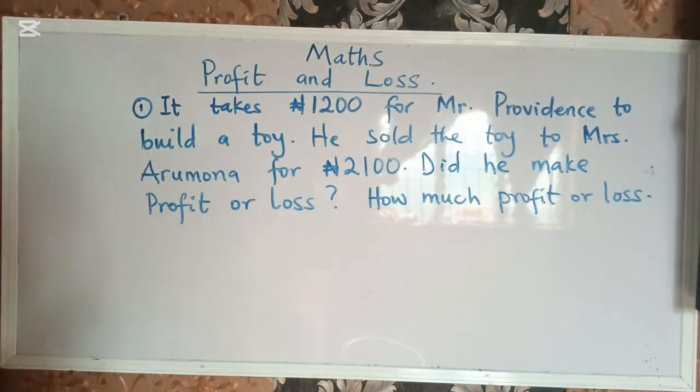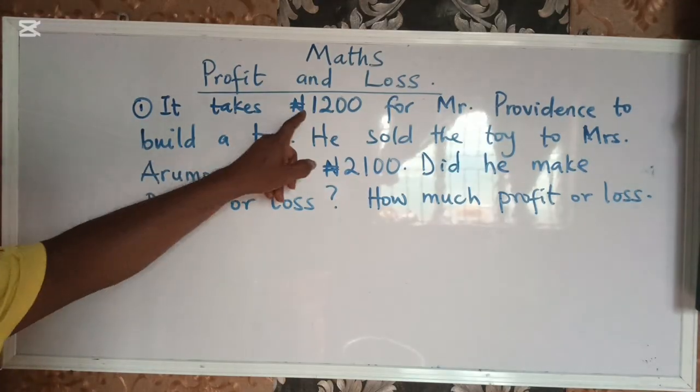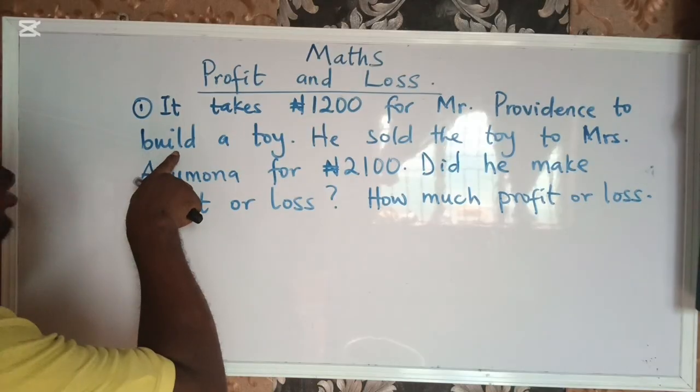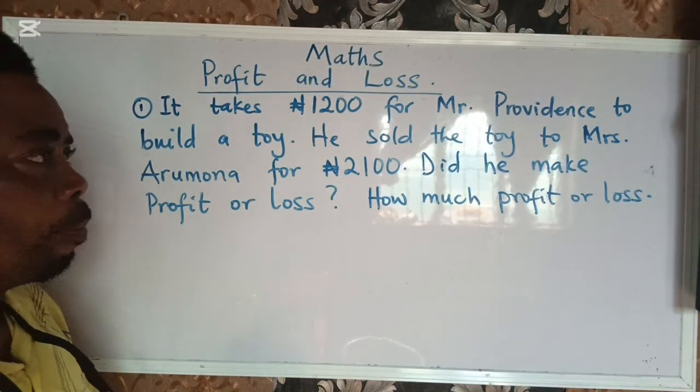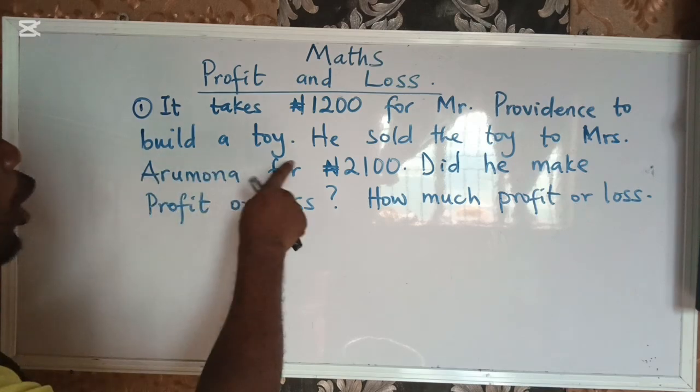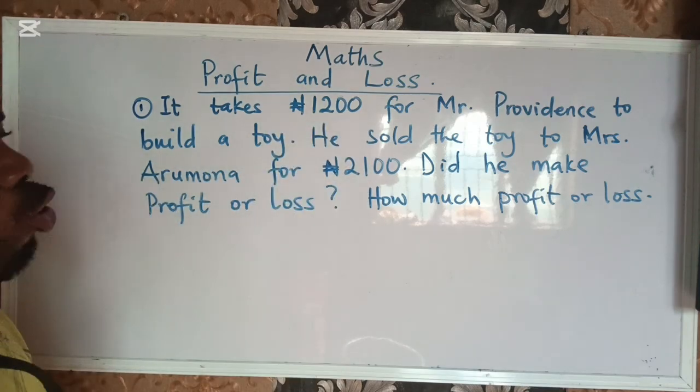Now look at the question on the board. It takes 1,200 for Mr. Providence to produce or to build a toy. Maybe he's a toy builder. You know how to construct toys. Now he built a toy, and it cost him 1,200 naira.